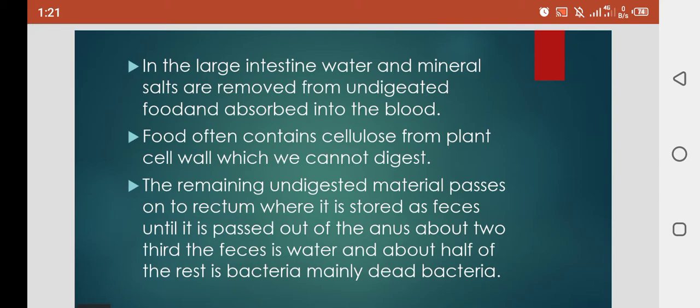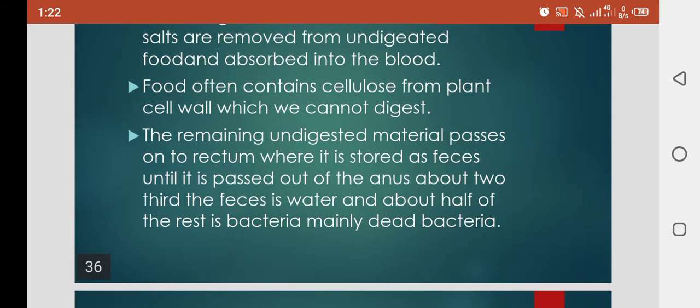That material which is not digestible, or which is not digested in our body, has minerals and water separated from it. The minerals and water are needed for our body, so they are separated from the undigested material, absorbed by the blood, and distributed in our body.